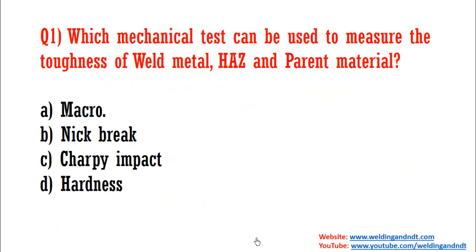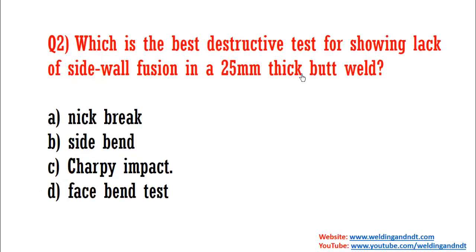So friends, let's start our question answer series. Our first question is, which mechanical test can be used to measure the toughness of weld metal, HAZ and parent material? So by which destructive test method you can check the toughness? So it is nothing but the Charpy impact. So answer will be C. By using Charpy impact test, you can check the toughness of weld metal, HAZ and parent metal. For all, you can do that.